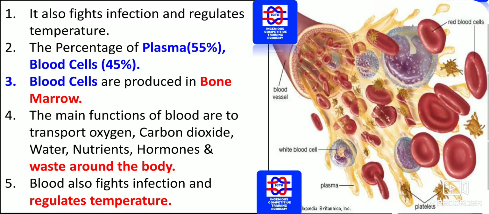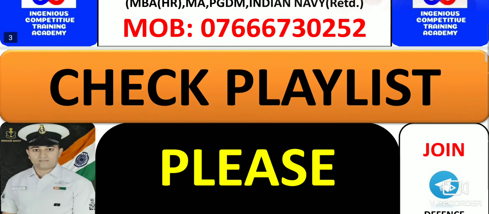Please go through that. Blood cells are produced in which place? The blood cells are produced in the bone marrow. The main functions of the blood are to transport oxygen, carbon dioxide, water, nutrients, hormones and waste around the body. So it transfers all of these around the body. Blood also fights infection and regulates the temperature of the human body.